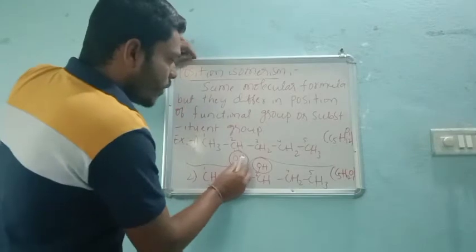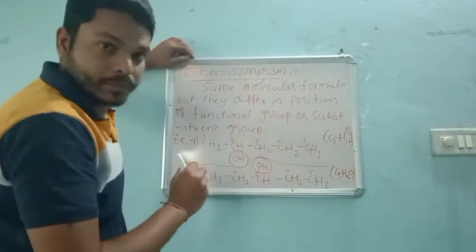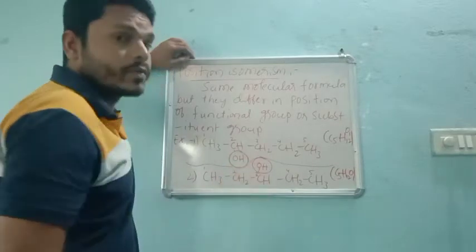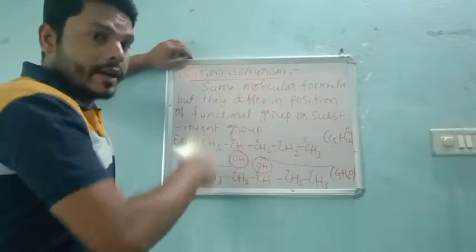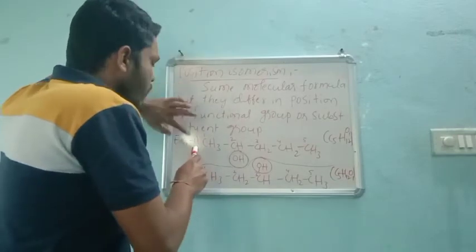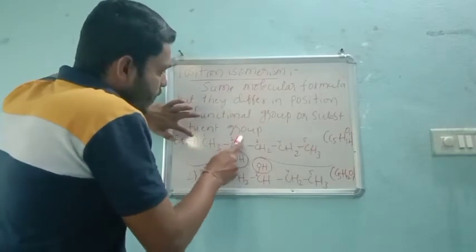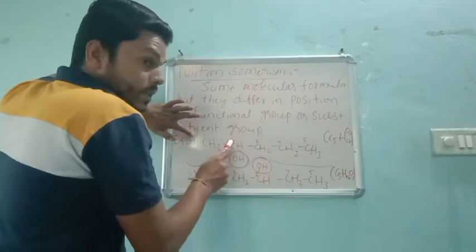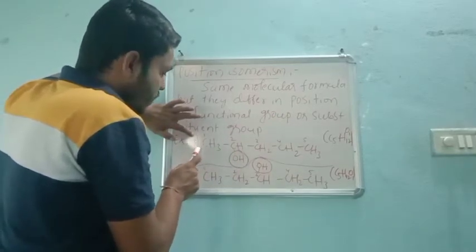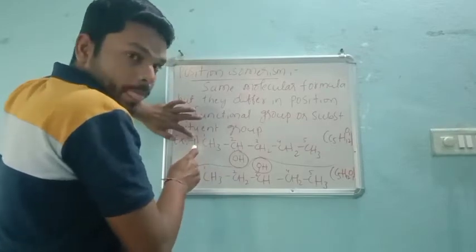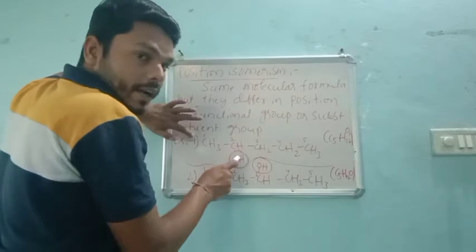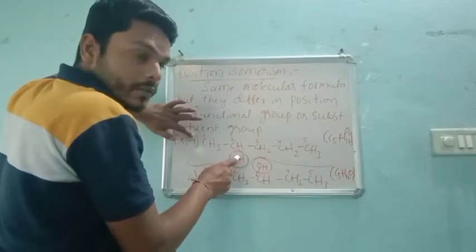What I said, OH is a functional group or substituent group, that means an extra added group. So now in the first case, OH is at which position? Second position. Very clearly you can see here, in the first case the OH is directly linked with the second carbon atom.